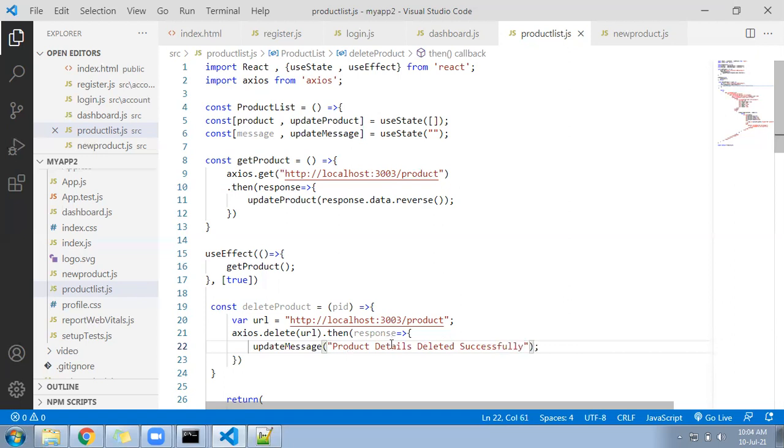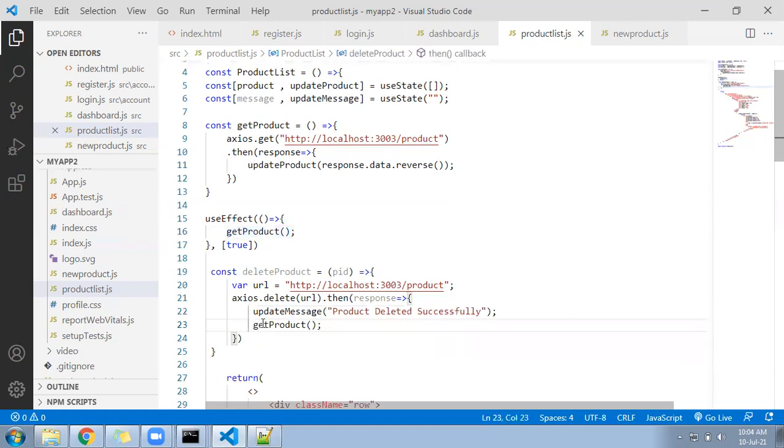Product details, product deleted successfully. And after that, you will call this function again to reload the list. Let's write it here.